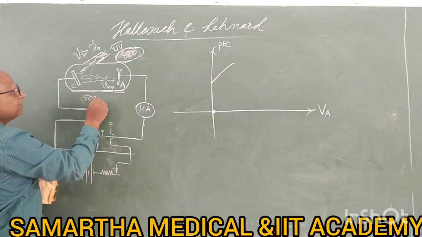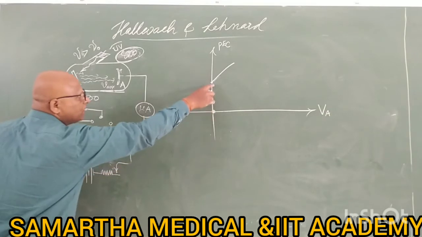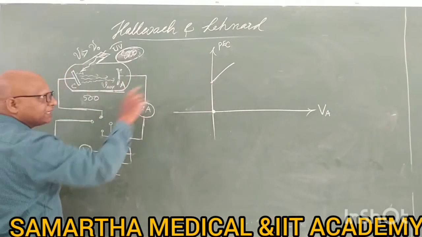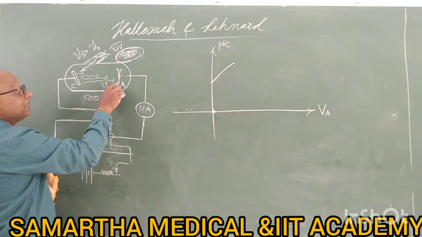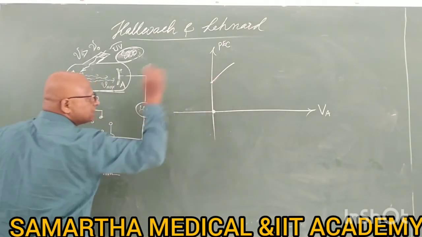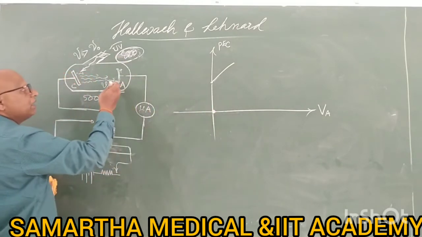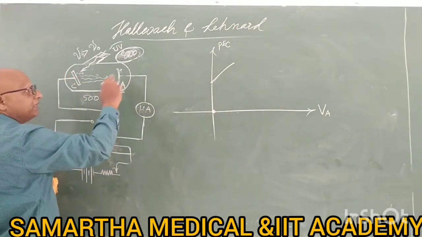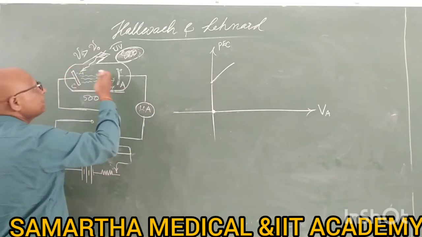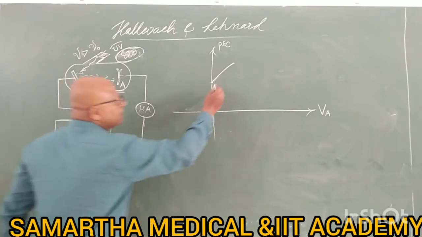intensity is 500. Earlier, for Va 0, only 10 electrons were absorbed. The current is very small. Now you have increased the anode potential, and 50 electrons are absorbed. The current increased. Now you have increased the anode potential further, and the number of electrons absorbed is 150. Later it becomes 200, later 300, later 400, later 500.